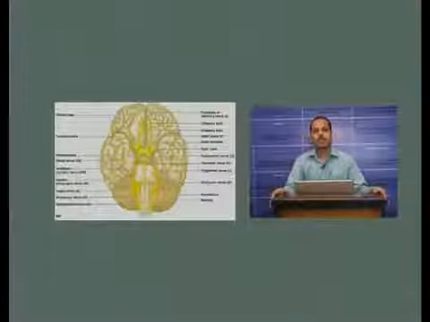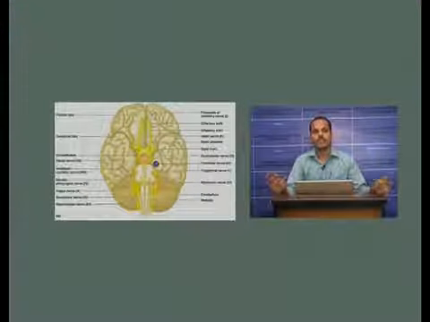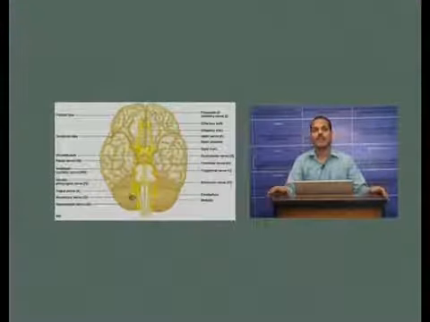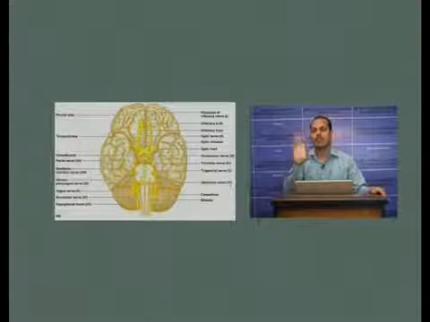The second type of cranial nerves are the motor cranial nerves. These contain only efferent fibers, that is, motor fibers. These are the oculomotor nerve, trochlear nerve, abducens nerve, accessory nerve and hypoglossal nerve. These contain only motor fibers.